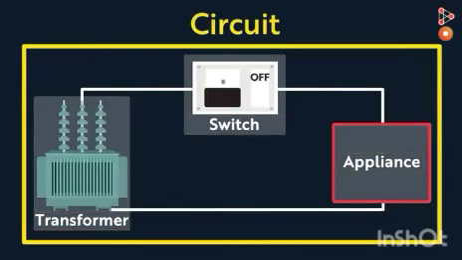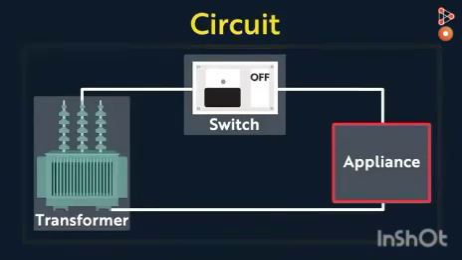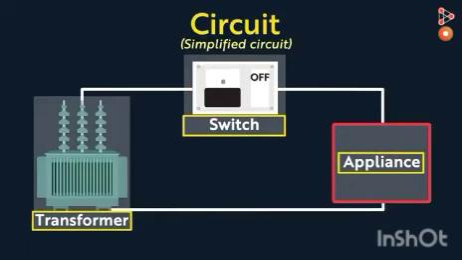So these three work in harmony in a closed loop and form an electric circuit. This is just an example of a simplified circuit. We have many more complicated components in a circuit, but just for now, that you will study in the higher standards, you need to know this much: the transfer of electric current through the simplified circuit.